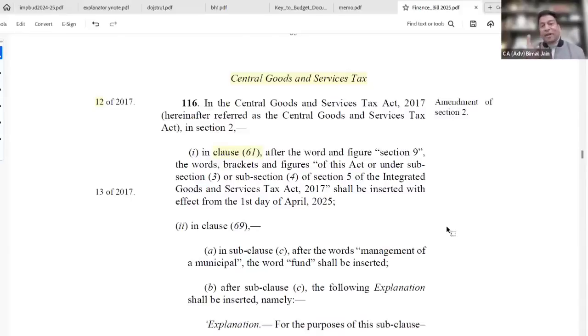Now, ISD is different from cross charge, and the difference of cross charge versus ISD was dealt with for the past period by Circular number 199 dated 17th July 2023 for clarity purposes. So you can run through that circular as well. So this is the first amendment and first clause which I want to draw your attention to.